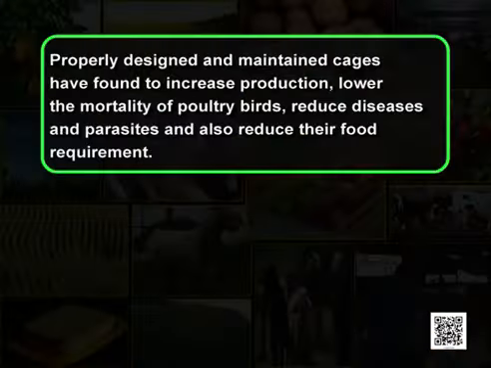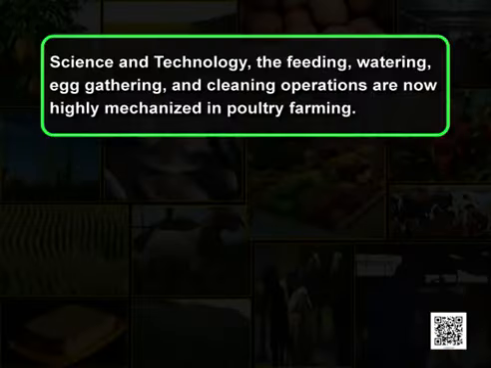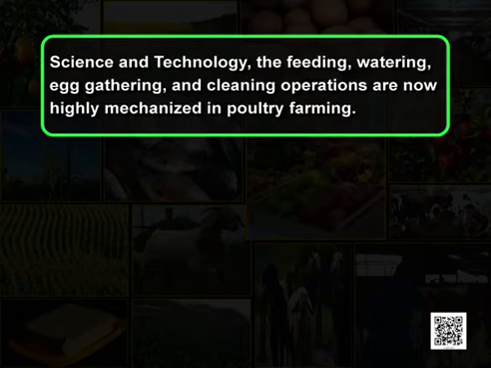Properly designed and maintained cages have been found to increase production, lower the mortality of poultry birds, reduce diseases and parasites, and also reduce their food requirement. Thanks to science and technology, the feeding, watering, egg gathering and cleaning operations are now highly mechanized in poultry farming.